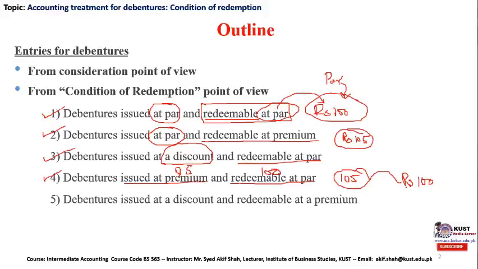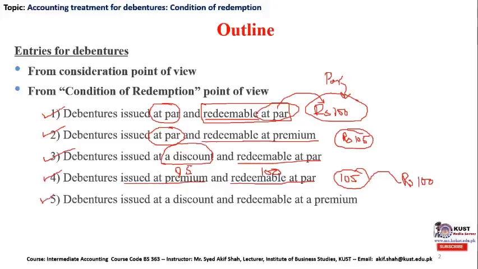It can offer its debenture at a discounted value, but when the demand for the company's debenture is very high and there are sound prospects for the company, at that time the company may issue its debenture at a premium.